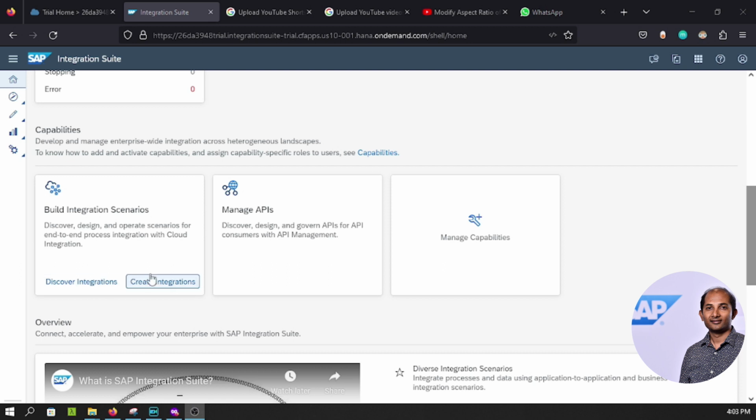So our job from here is build integration scenarios. There are two options, discover integrations and create integrations. Let's click on discover integration. Let's see if it works now.